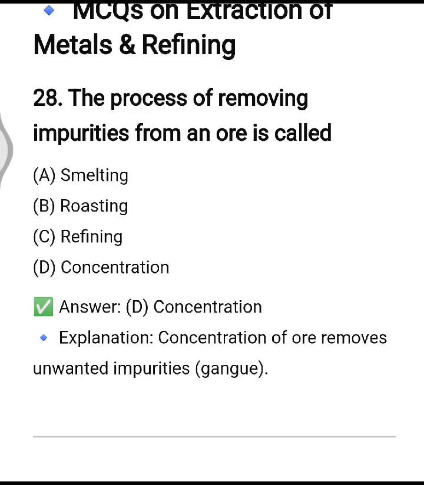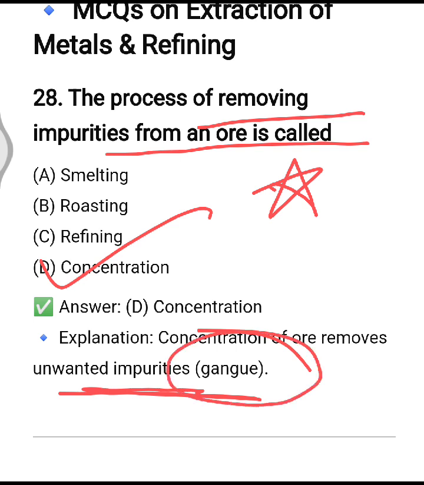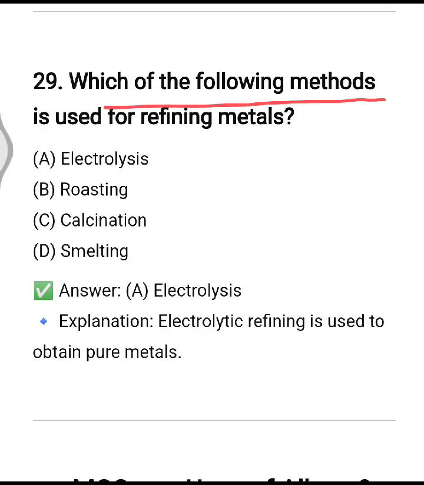The process of removing impurities from an ore is called concentration, option number D. So concentration of ore removes unwanted impurities which are known as gangue. Which of the following method is used for refining metals? So it is electrolysis, option number A.